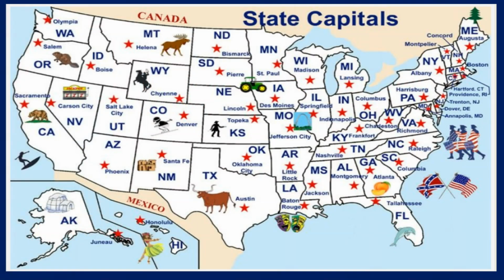Answer will vary here, but in front of you, you have a map with all 50 states. All you need to do here is find your state and you will find the capital right next to the red star. For example, if you live in the state of Arizona, the capital is Phoenix. If you live in the state of Nevada, the capital is Carson City. And if you live in the state of Florida, the capital is Tallahassee. Find your state, and next to the red star, you will find the name of the capital of your state. Let's move on.